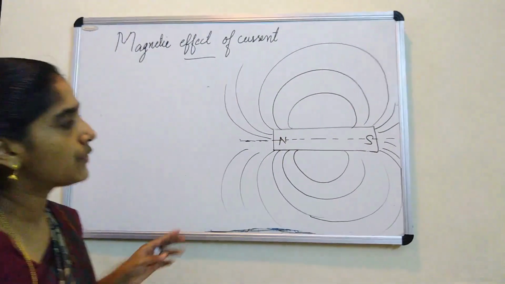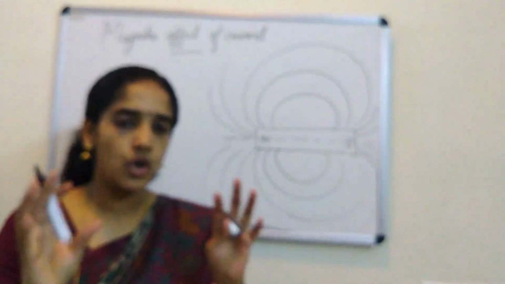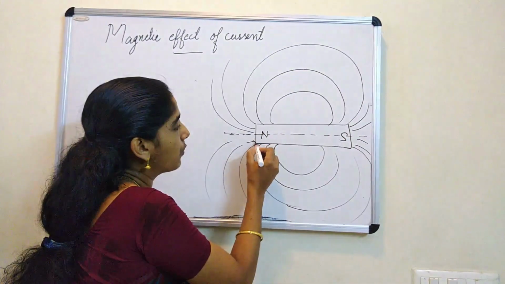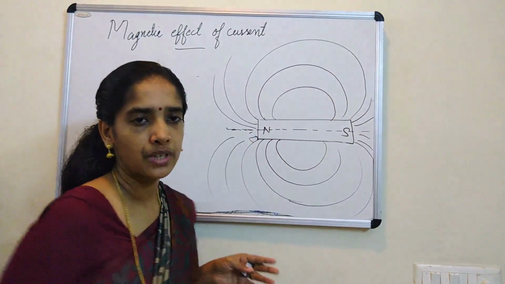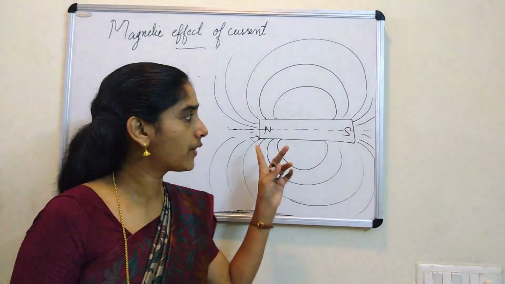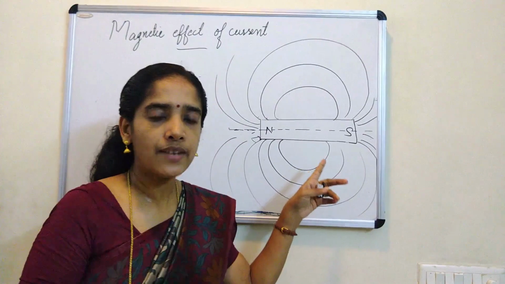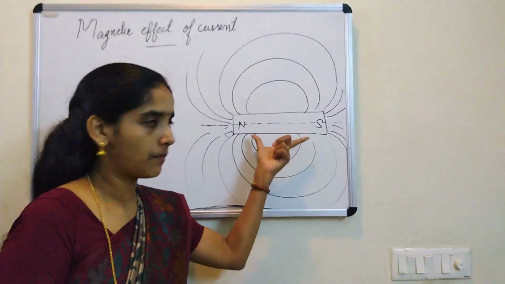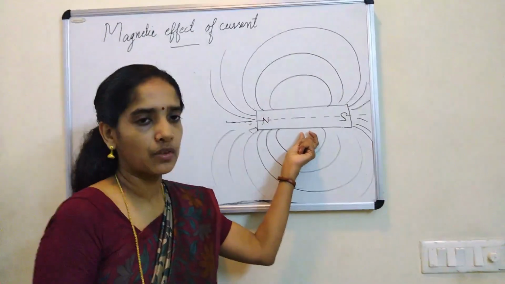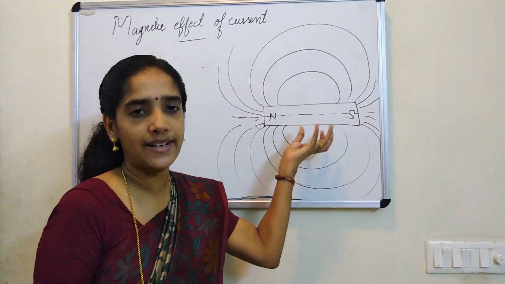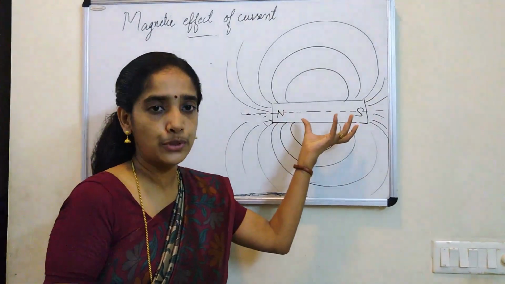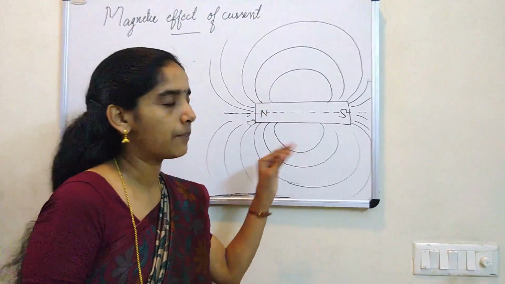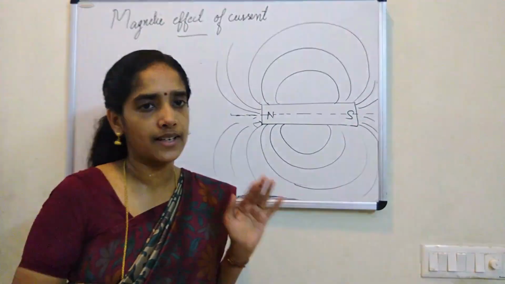Now, what are the things we can understand from here? When you observe that iron filing activity, the density of the iron powder was more here at the poles. Why is the concentration of iron filings more at the poles? It shows that the strength of the magnet is maximum at the poles. So, stronger force at the pole. As you move towards the middle, what happened? Less concentration of iron filings was there. Why? Because the strength of the force falls as you move towards the center, and as you go away from the magnet also, the strength of the magnetic force decreases.